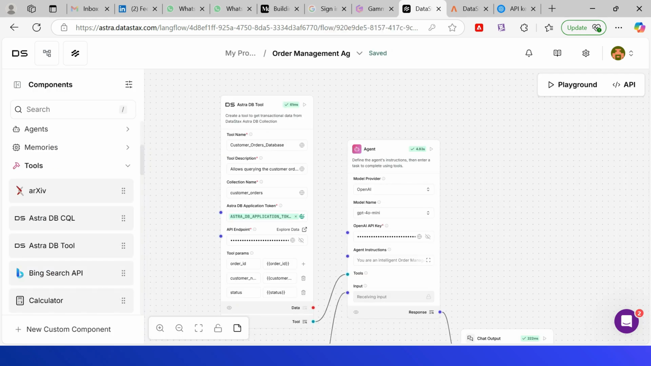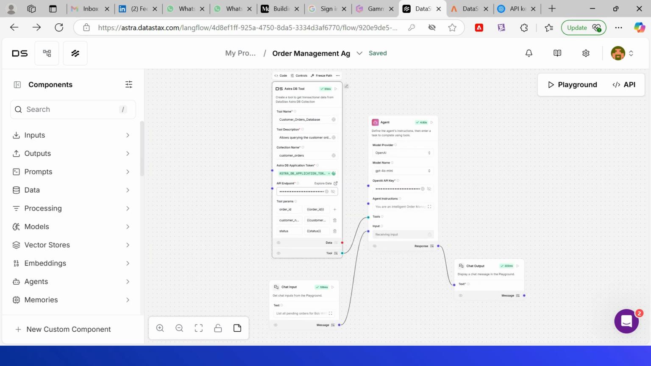Let's now build the workflow. Add AstraDB tool from this tool section. Now provide some tool name, tool description. Also select the collection name, customer_orders. Also the application token variable, whatever we created or configured. Also configure the API endpoint. The API endpoint can be copied from the AstraDB overview page. Also configure the required tool parameters. I am going with order ID, customer name, then status. Now the AstraDB tool is ready.